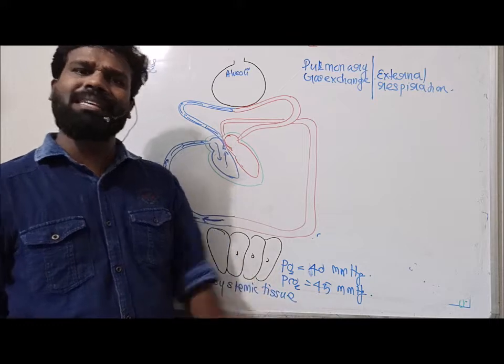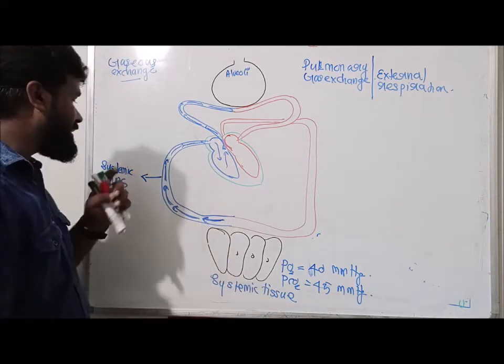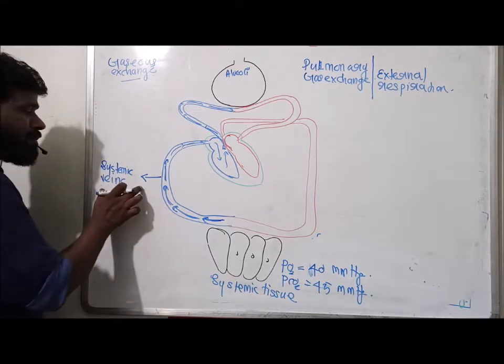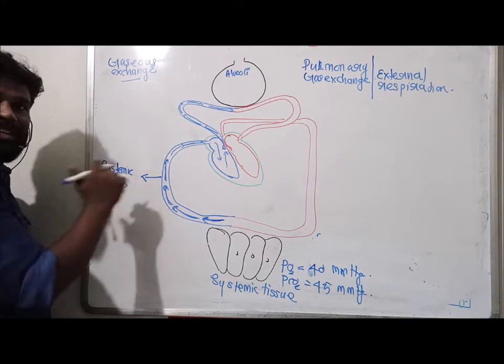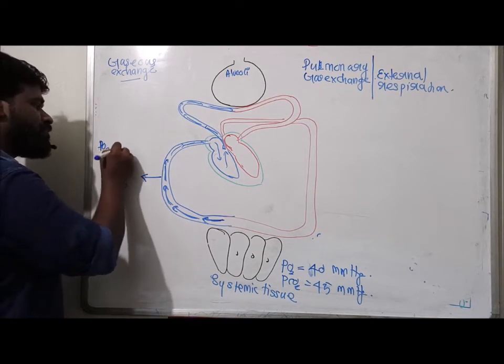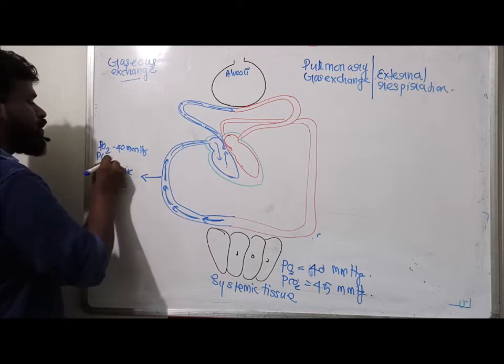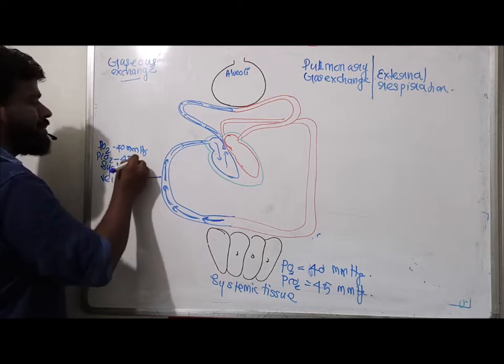Deoxygenated blood passes through the systemic veins. So the blood which passes through the systemic veins is deoxygenated blood where the PO2 is 40 mmHg and PCO2 is 45 mmHg.